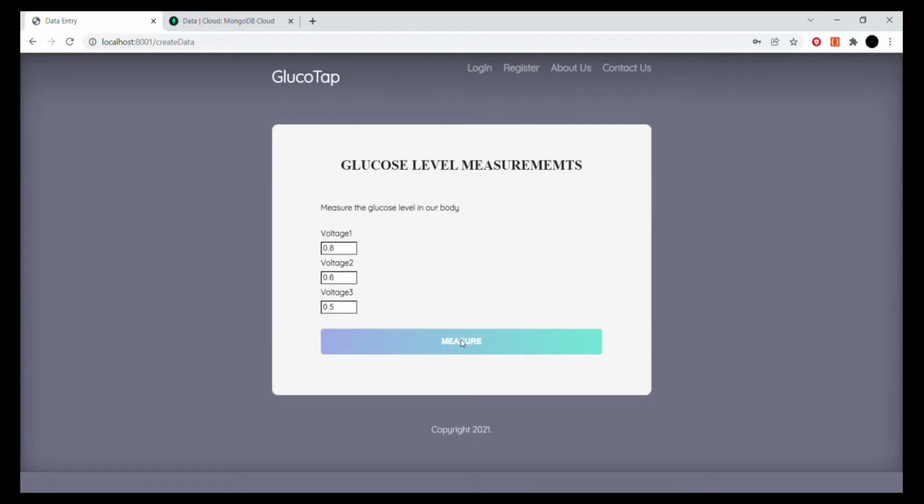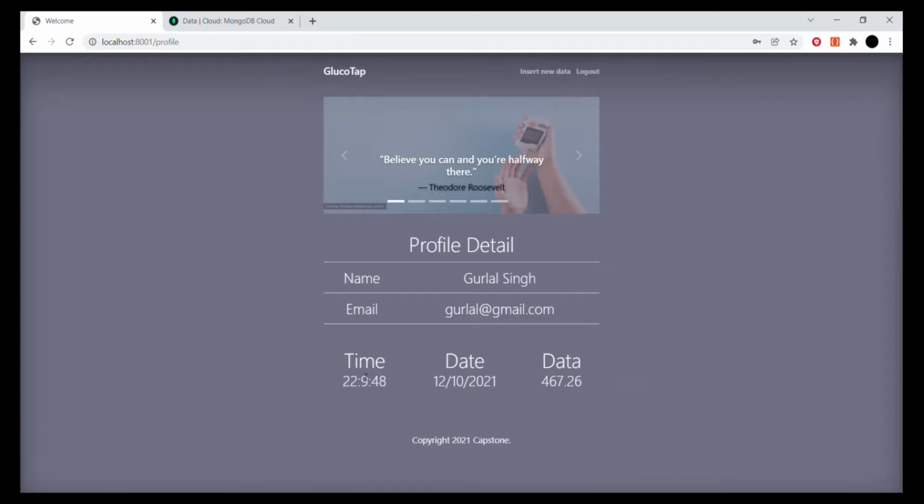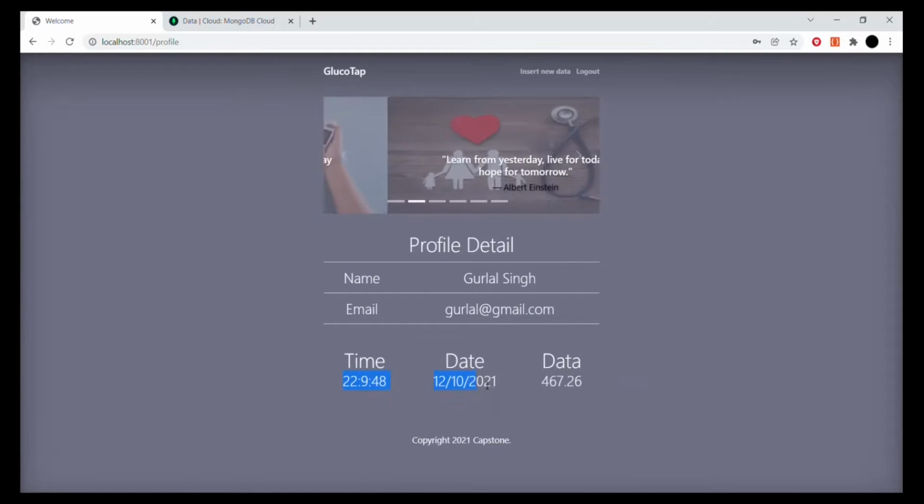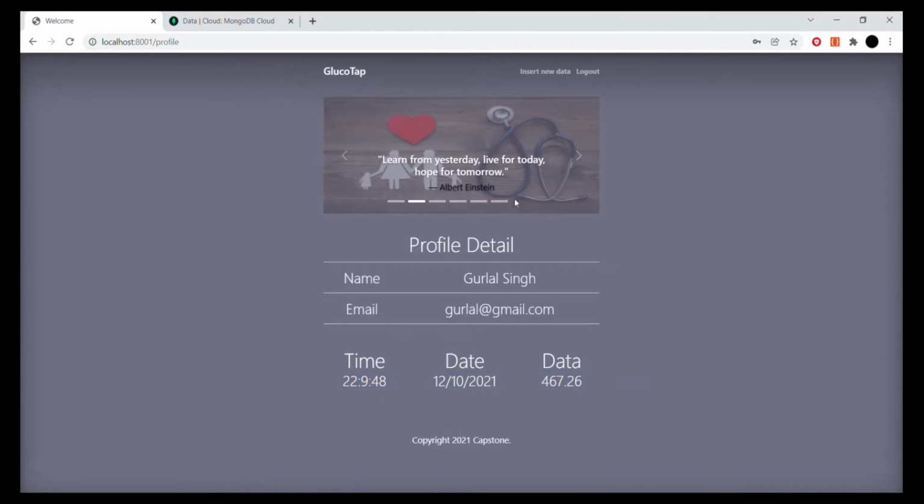By clicking on this measure button, the data is sent to an ML model which is deployed on a remote server based on Flask, and then we receive the predicted value and save it under our unique ID. By clicking on this, we can clearly see the data we have just entered. Now we can also check data for already registered profiles.